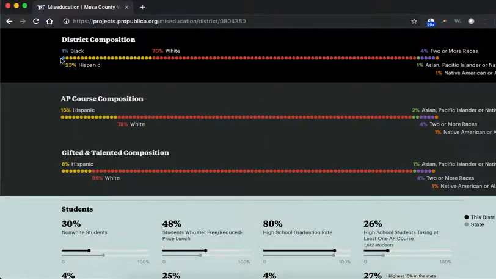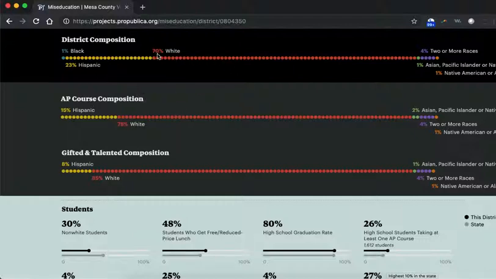All right, knowing that the population is this, to be completely equitable, students in an AP course should mirror the greater student population. But as you see, they don't. There are no black students in AP courses in Mesa County Valley 51. The percent of Hispanic students in AP courses is 15%, which is clearly lower than the overall population of Latino students in the district. So with those students who are losing access, some students have to gain.